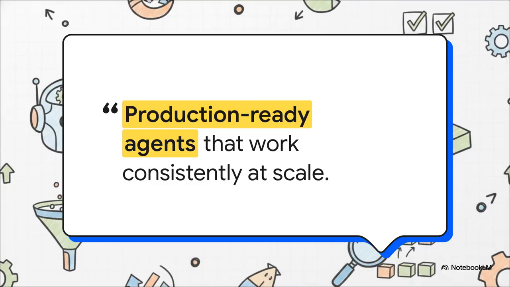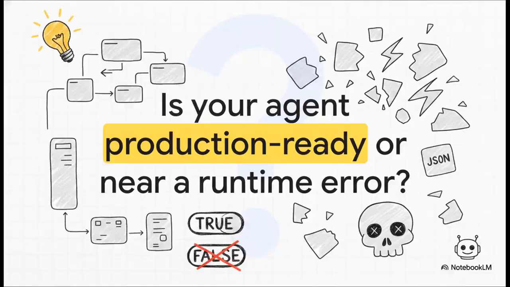So, zooming out, what is the big takeaway from everything we've covered today? I think it all boils down to this single, incredibly powerful quote: production-ready agents that work consistently at scale. By adopting strict tool use and structured outputs, you aren't just tweaking a prompt. You're fundamentally changing how you build. You're stepping away from the chaotic experimentation of crossing your fingers and begging a model to behave. Instead, you're stepping into the realm of reliable, enterprise-ready software engineering, where data types are fully respected and your functions execute flawlessly.